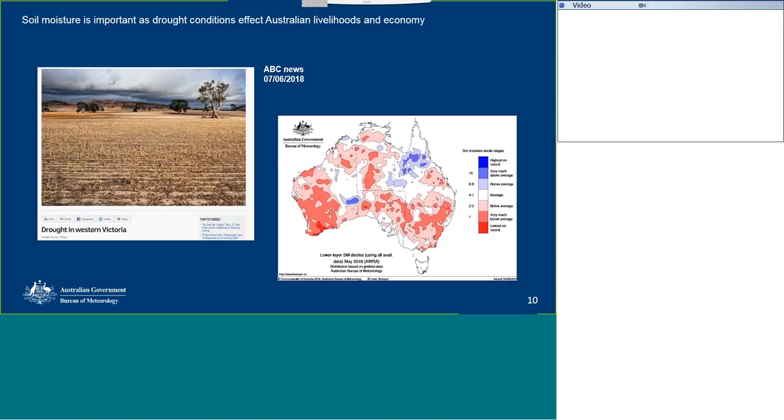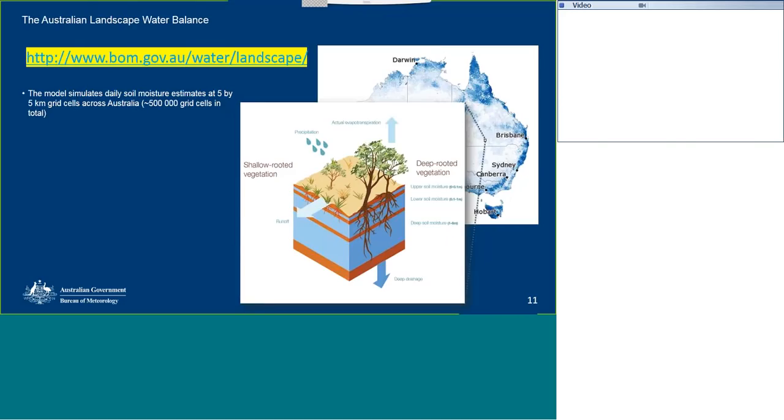Rainfall deficiencies accumulate in the soil moisture, which in turn leads to insufficient moisture to grow either pasture or crops, although the threshold soil moisture required will vary with crop type and growth stage, of course. So how does the Bureau provide near real-time estimates of soil moisture? Using the Australian Landscape Water Balance.